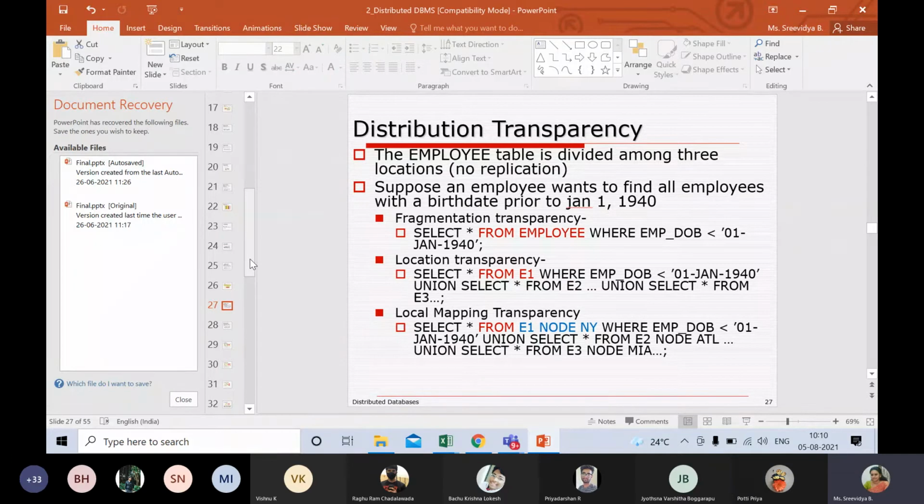Ma'am, yes. In the location transparency and local mapping, is it like in the node only the table employee will be present? Because unlike fragmentation transparency, we have just mentioned the fragment, we have not mentioned employee. So your question is basically whether these fragment numbers are unique. Yes, they are unique. That's a good question. Yes, they are unique.